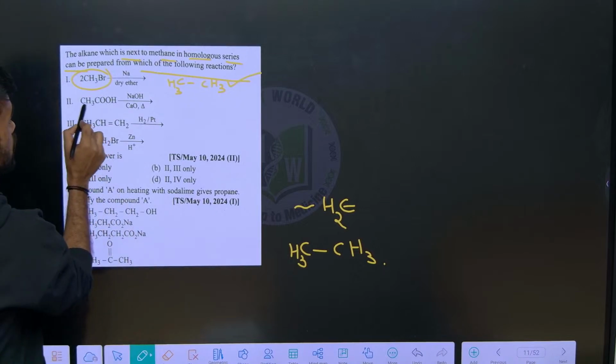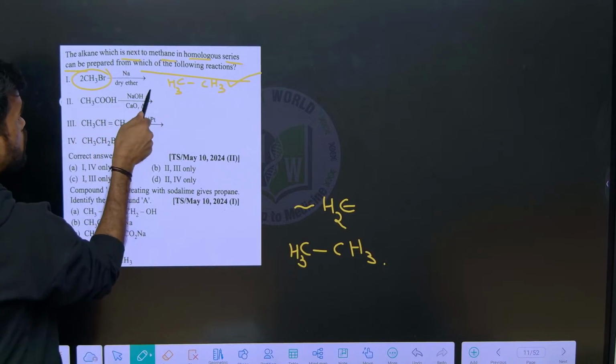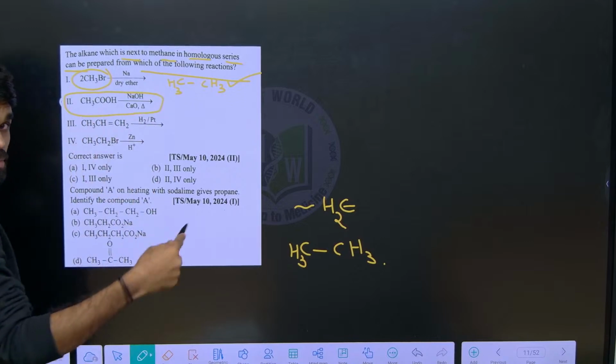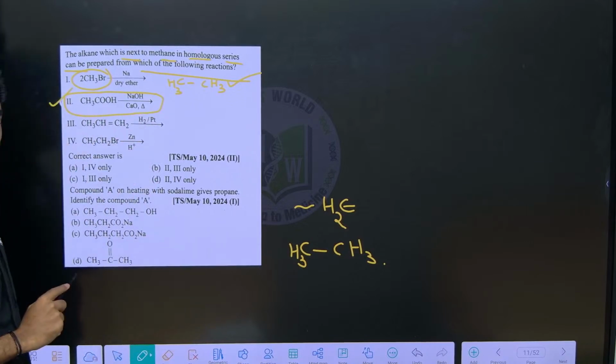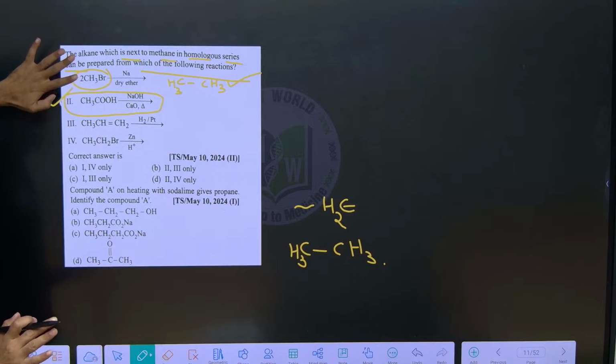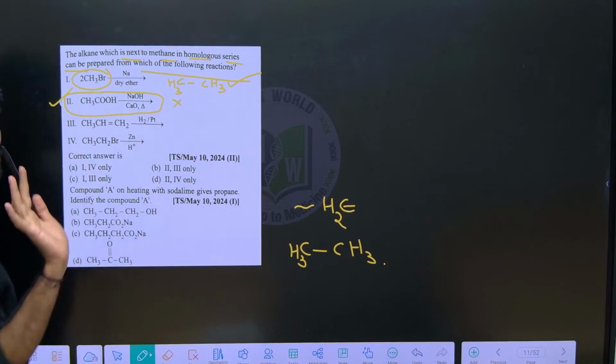Next, this reaction is called decarboxylation. Within some minutes we will be discussing it. Next thing we are going to discuss is this, so just hold on for some time. From this we cannot prepare it, I will explain why not.